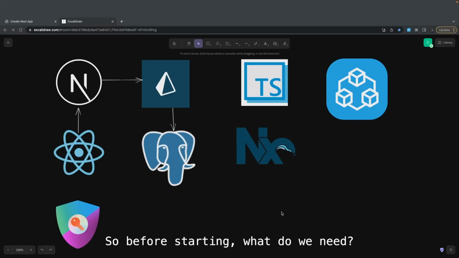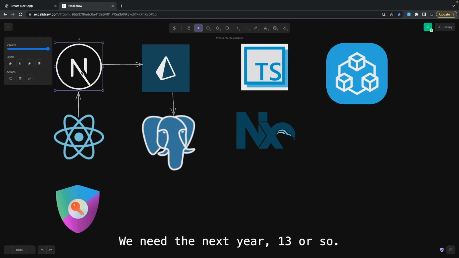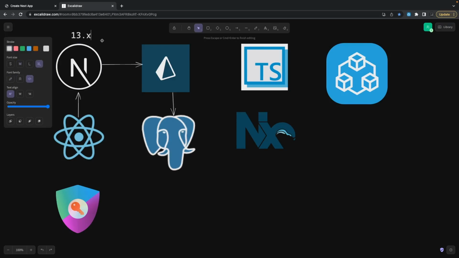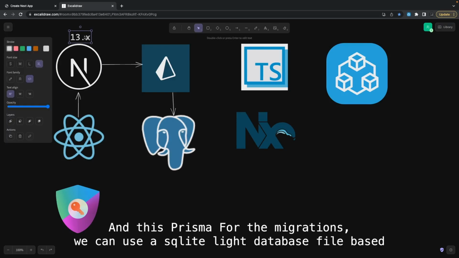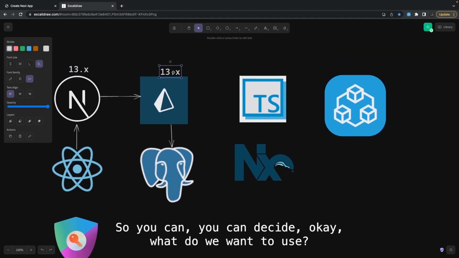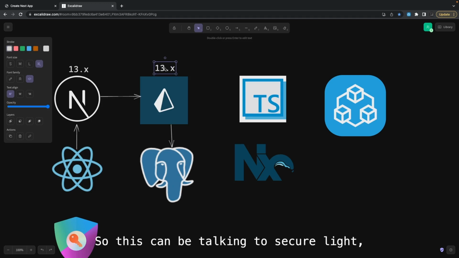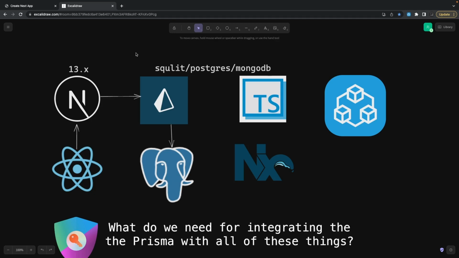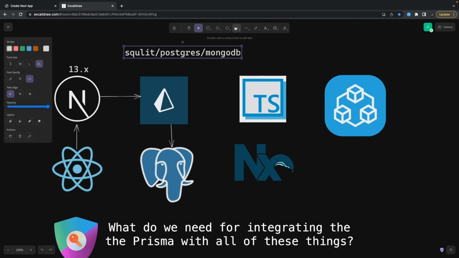So before starting, what do we need? We need Next.js 13.x, so the version we are using is 13.x here. And for Prisma migrations, we can use SQLite because we are doing demos. You can decide what you want to use. So this can be talking to SQLite, Postgres, MongoDB or anything.